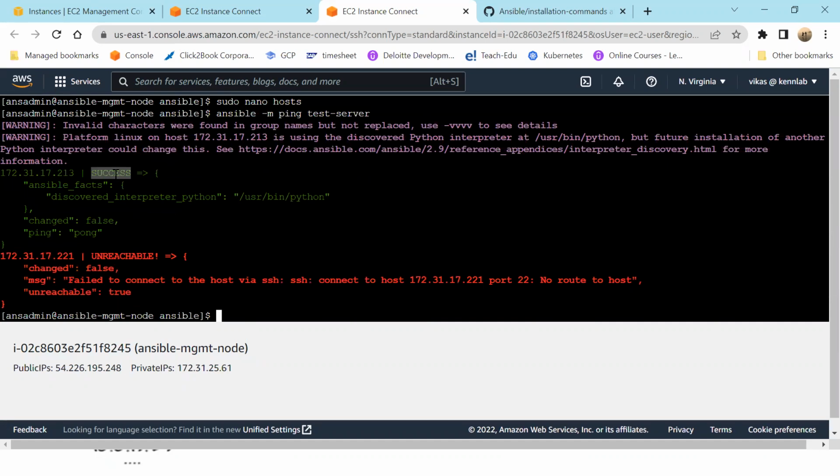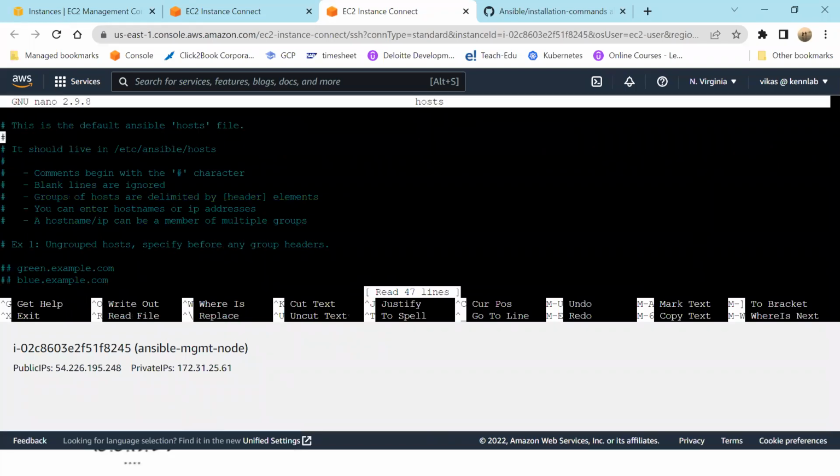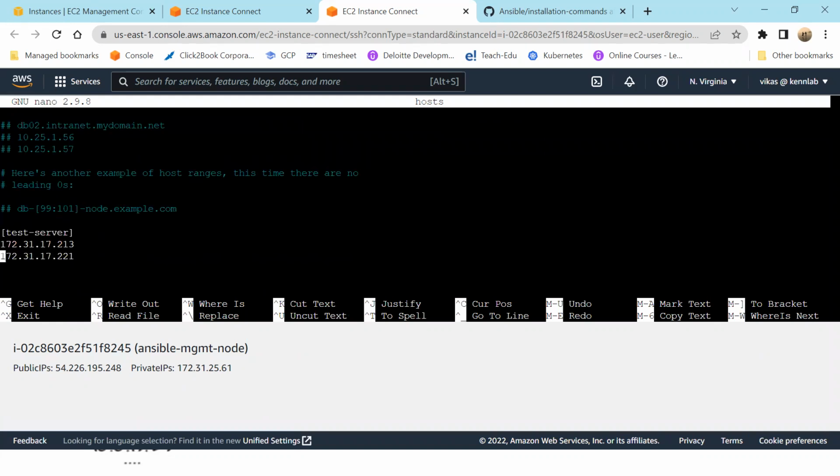So one thing which I understand now is that Ansible keeps track of all the machines with which it has to connect. All the IP addresses, it will keep track of whatever it has to connect to. And there should be SSH connectivity established. If the SSH connectivity is not established, then it will not be allowed to connect. So you can see the other host is saying unreachable. Okay, so I have to go back and change this because this is not reachable. It is not there only, so it is not reachable also.